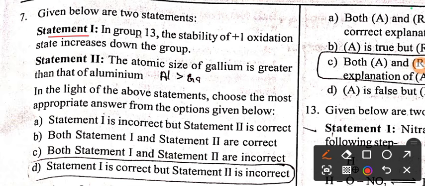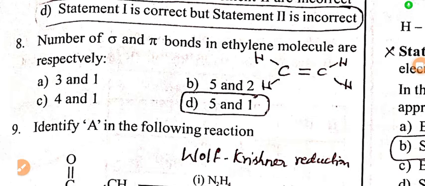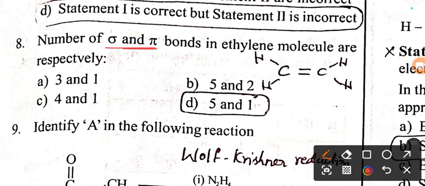Our next question is, two statements are there. Statement 1, in group 13, the stability of +1 oxidation state increases down the group. As we know, down the group size increases, so stability also increases. So statement 1 is right. Statement 2, the atomic size of gallium is greater than aluminum. No, atomic size of aluminum is greater than gallium. So option D, statement 1 is correct, but statement 2 is incorrect.